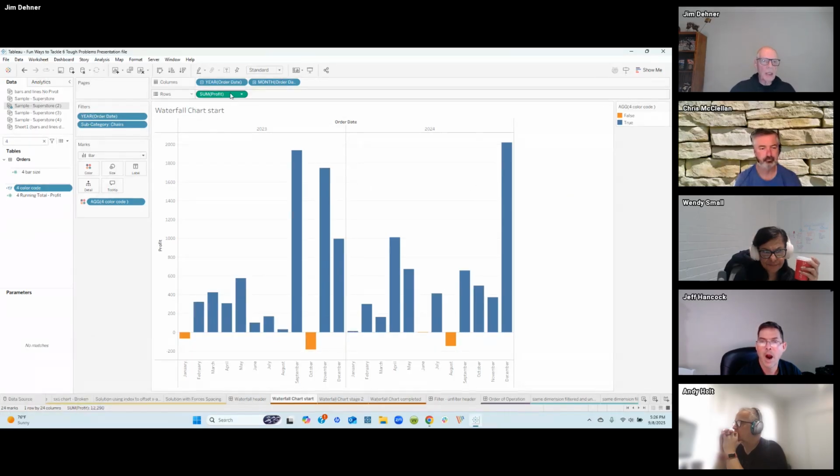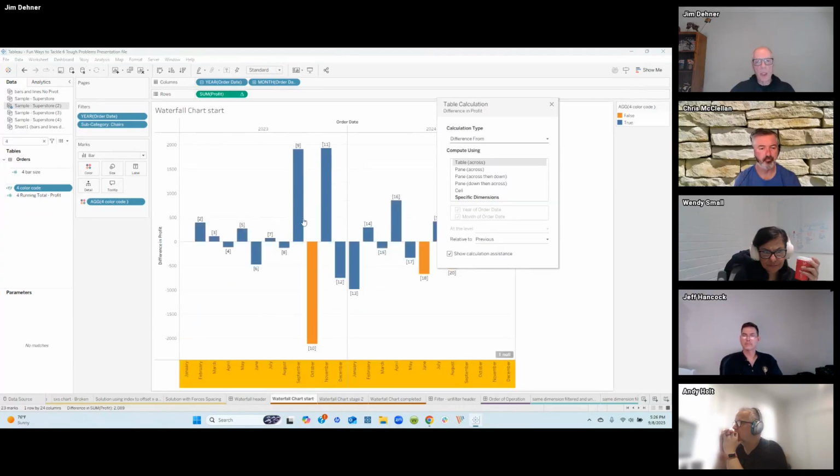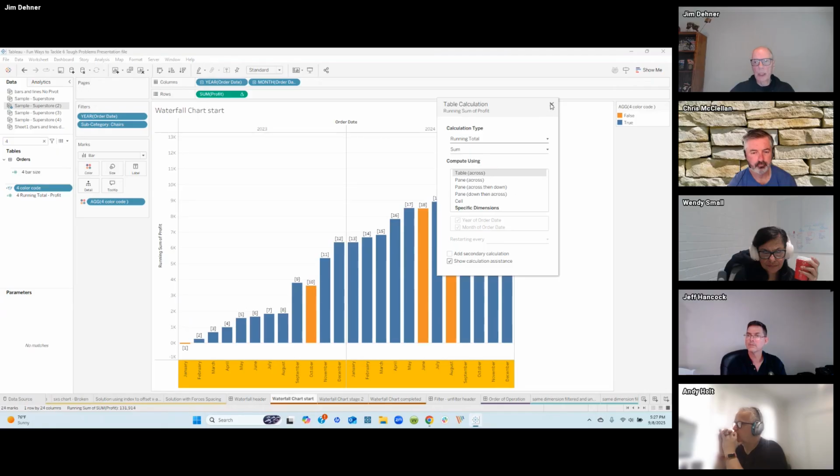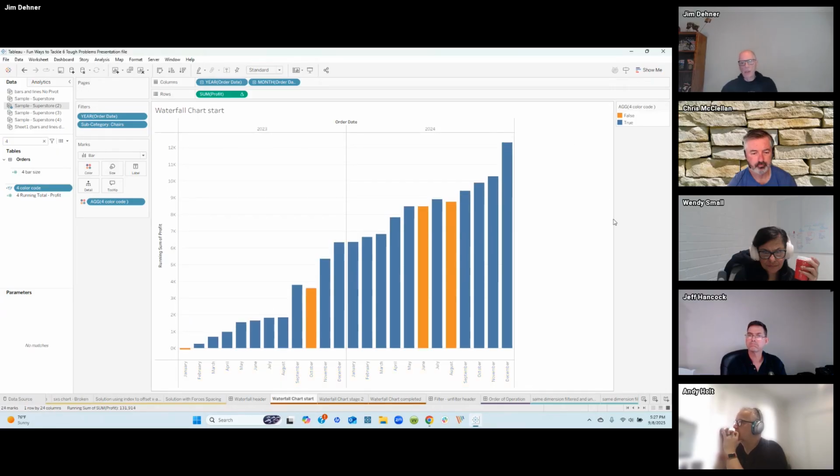And we're going to start by adding a table calculation. We're going to make this, where's my running value? There it is. We're going to start by making it a running total. And when we make it a running total, it begins to look like what we want. We're getting this idea of a progression over time. But what we want to do is cut off these bottoms so that we're just seeing the step chart going up there.